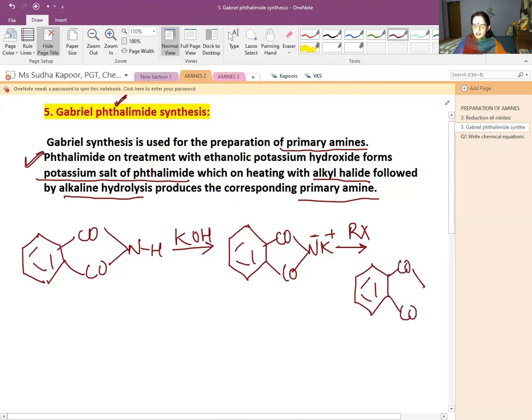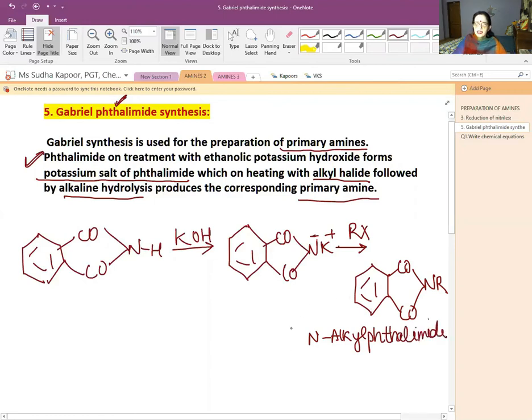So let us see, it becomes N-R, that is N-alkyl phthalimide.